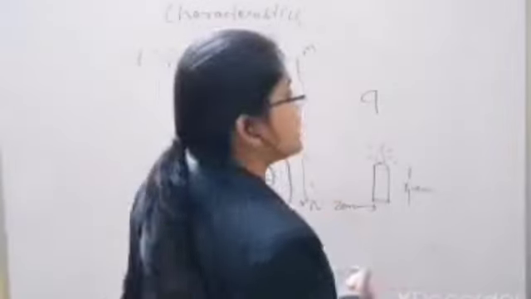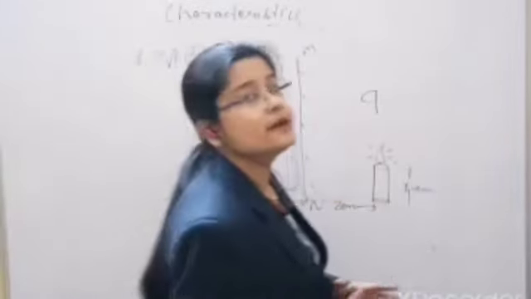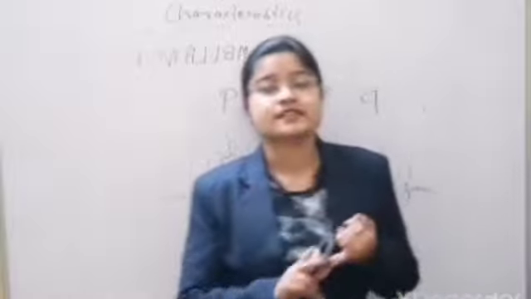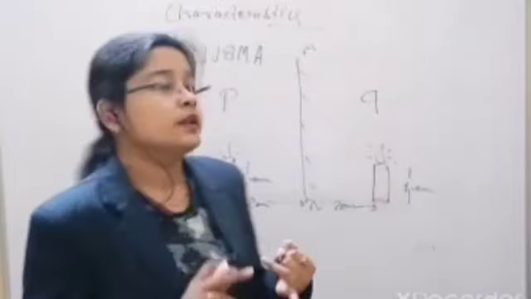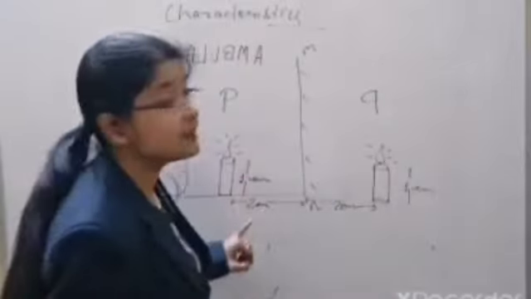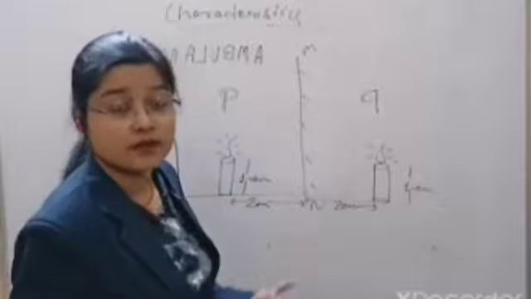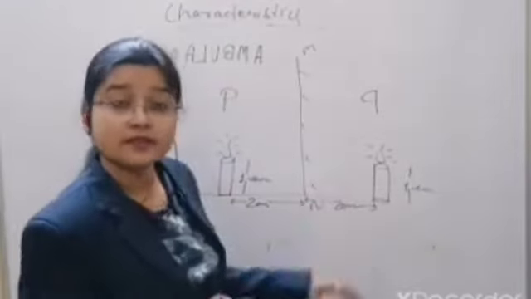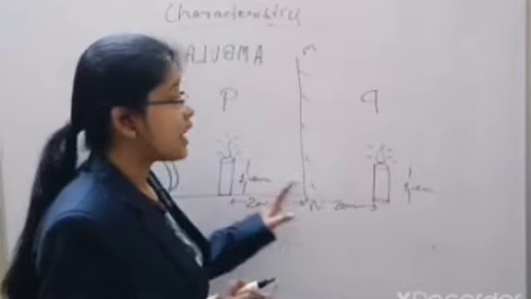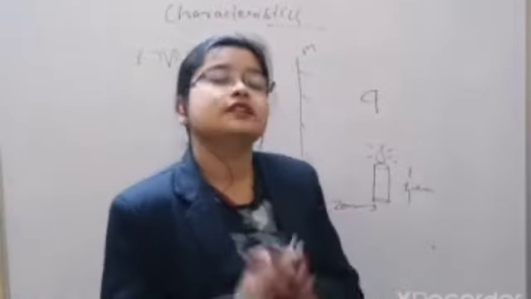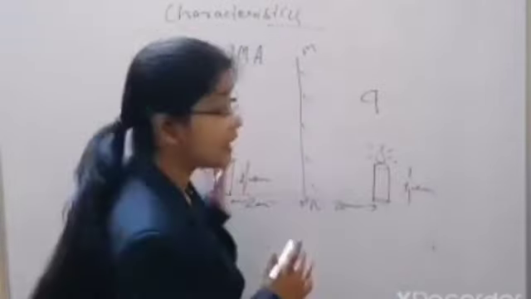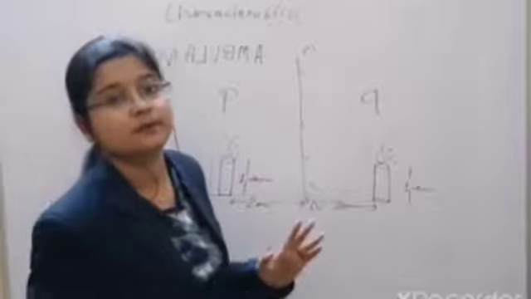Okay, so these are some characteristics of the image formed by a plane mirror. Object size and image size are equal. A laterally inverted image is formed. The image is virtual in nature. The image is formed at the same distance. The image is upright or erect. So these are some characteristics of the image formed by a plane mirror.